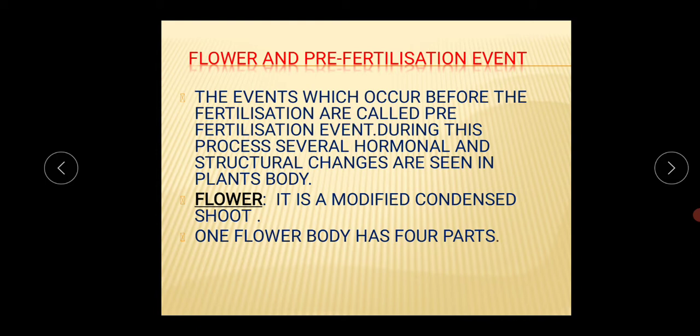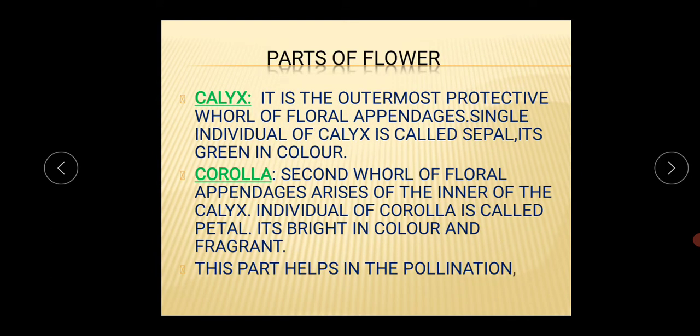So the first one is the flower. First you should know the meaning of the flower. It's actually a modified condensed shoot. And one flower has 4 parts. This is important for your exam, how many parts are there in one flower. What a flower is and how many parts it has, all these things are important for your exam.